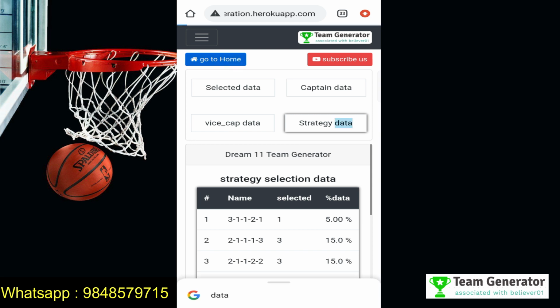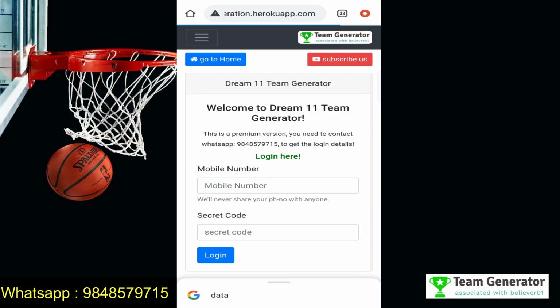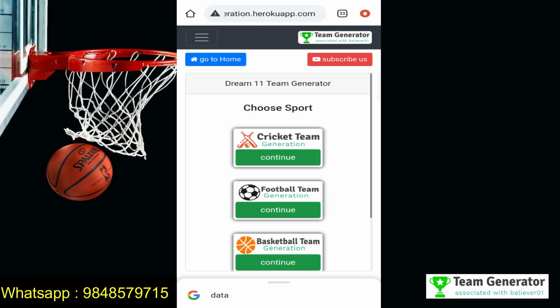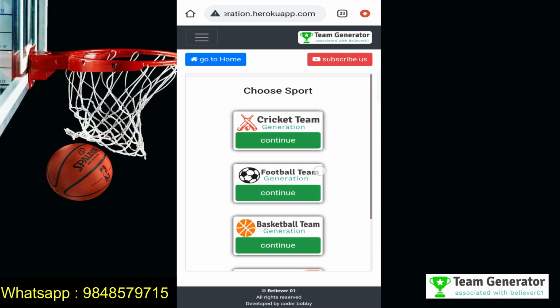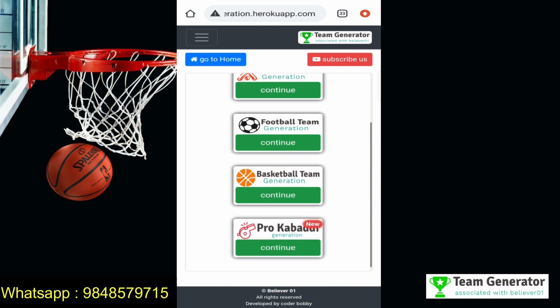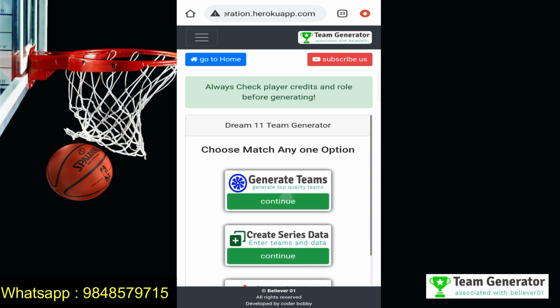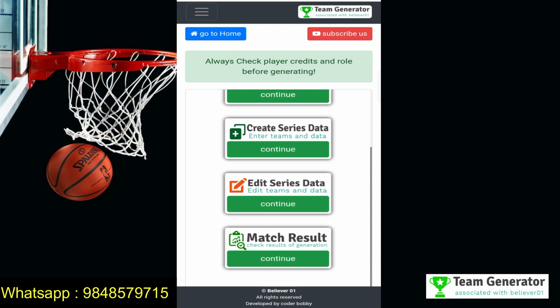So first of all, let's go to the home page, and again go to the football. Let's see whether the generated teams are stored or not. Let's see whether we can see the previously generated teams. So go for the basketball again, and we need to go for the match result option.